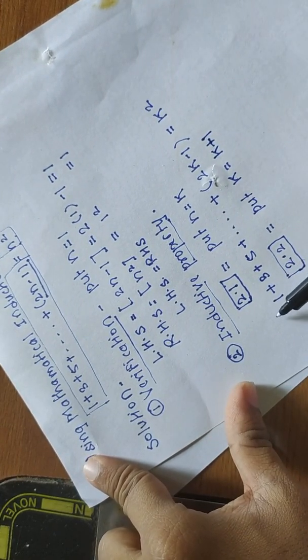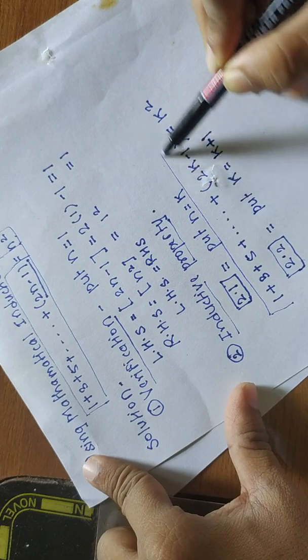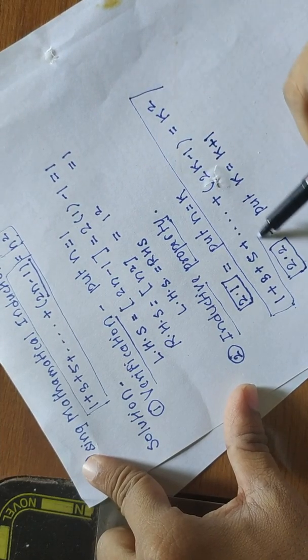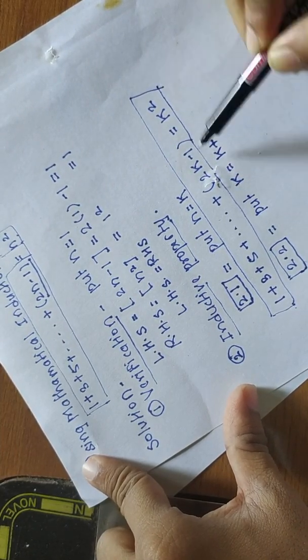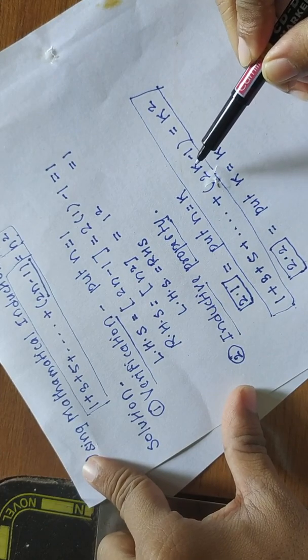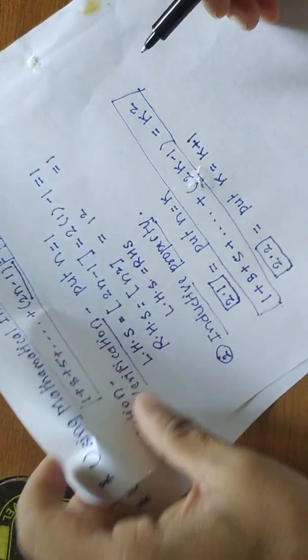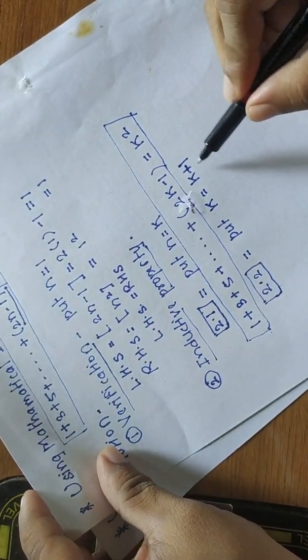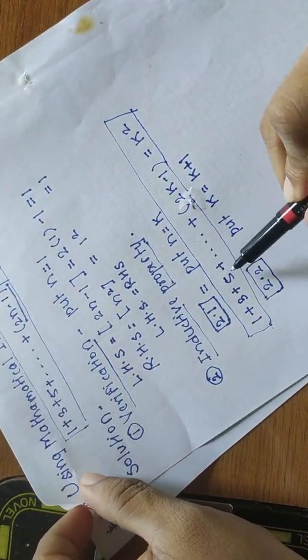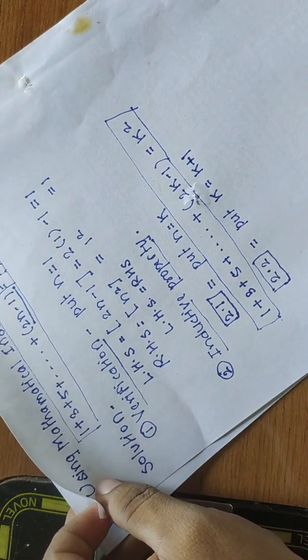See, in 2.1 we have got this particular expression, right? Now in this expression you have to replace k by k plus 1. Now just let us replace.